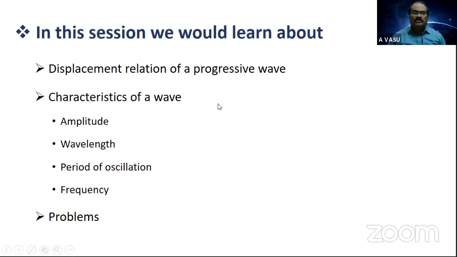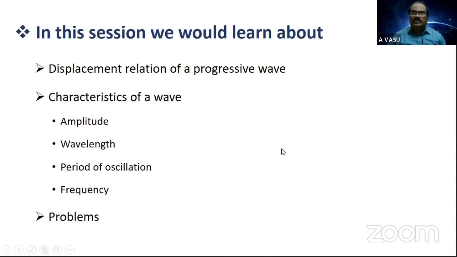Then we'll proceed to the characteristics of a wave. They are properties of a wave like amplitude, wavelength, period of oscillation or time period, frequency, and even wave velocity in a brief manner. In forthcoming sessions, we will focus on these characteristics once again in a quantitative manner, that is, in a mathematical approach. Then at the end of the session, we practice a few problems.